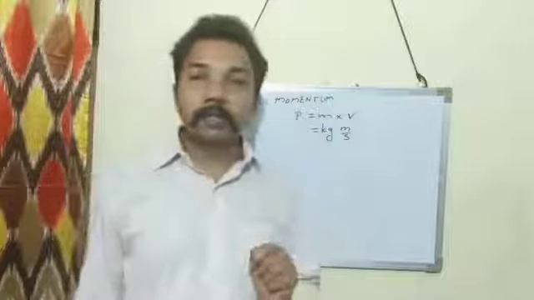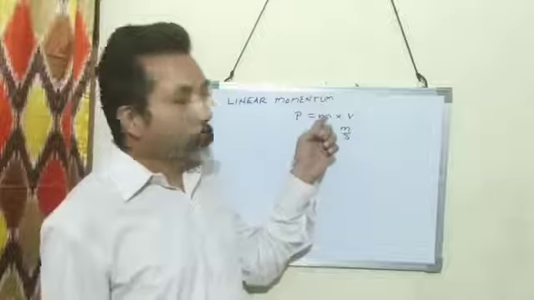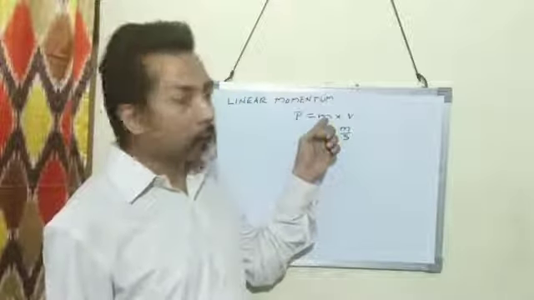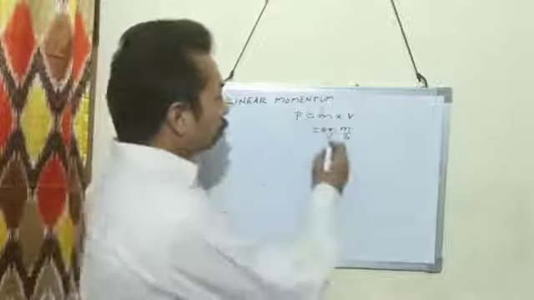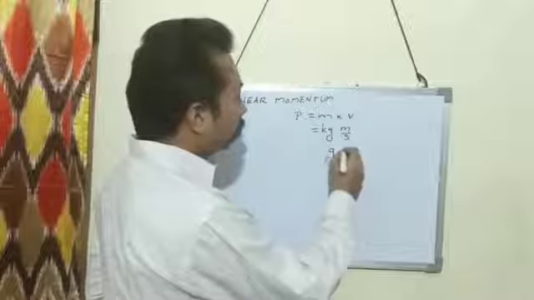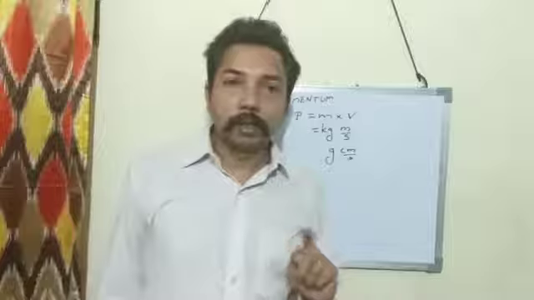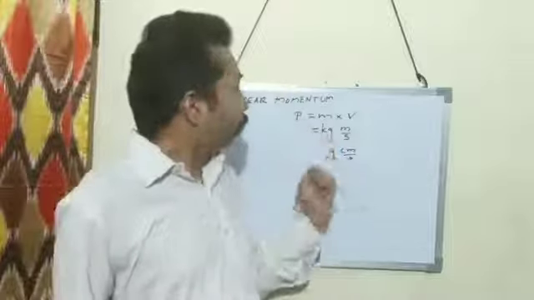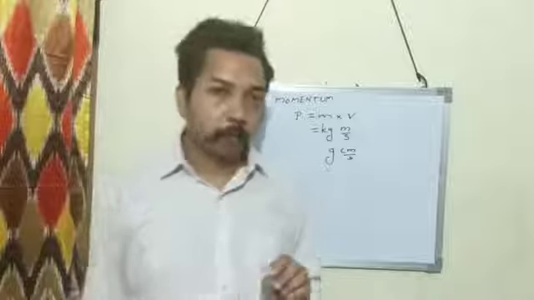What is the CGS unit? CGS unit of momentum is the product of CGS unit of mass and CGS unit of velocity. CGS unit of mass is gram and CGS unit of velocity is centimeter per second. So CGS unit of momentum is gram centimeter per second.